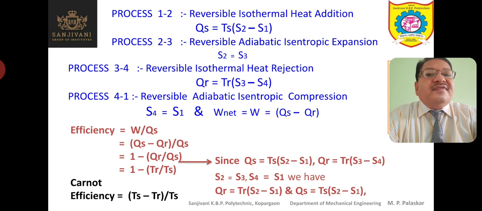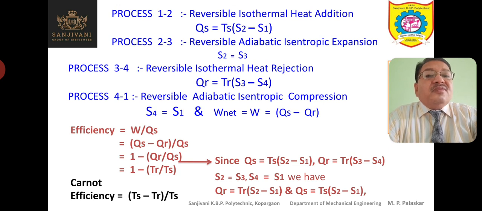So the Carnot efficiency depends on the temperature only. You can see that it is equal to TS minus TR divided by TS. TS is the temperature at which heat is supplied, and TR is the temperature at which heat is rejected. So TS is the higher temperature, TR is the lower temperature.